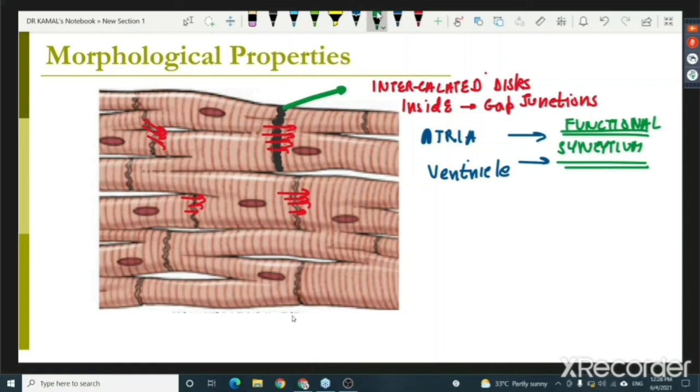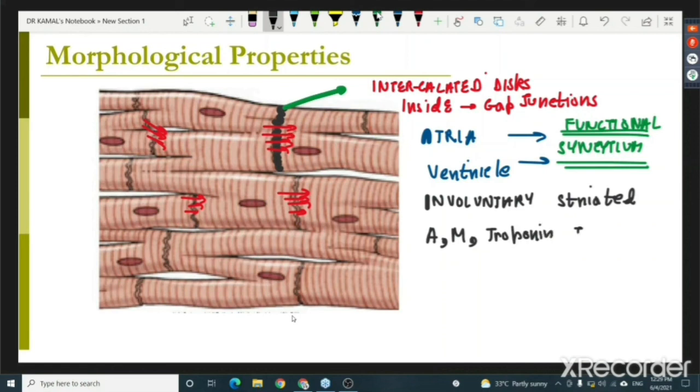Right? Then some features which you know: the cardiac muscle fiber is involuntary, it is not under my control, it is striated, having lining, and it is having the same actin, myosin, troponin, tropomyosin, just like your usual skeletal muscle.